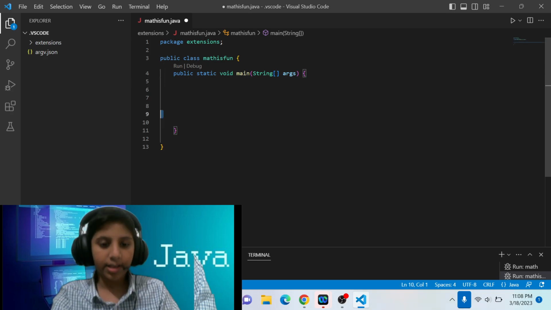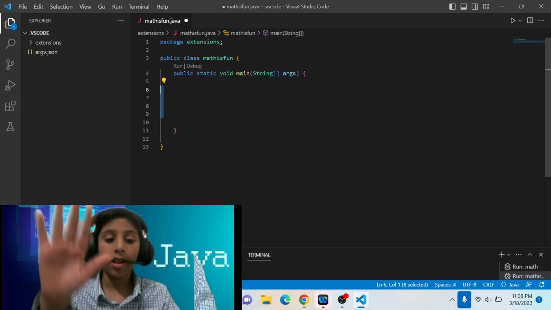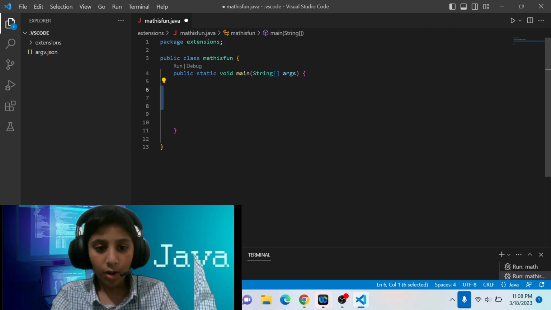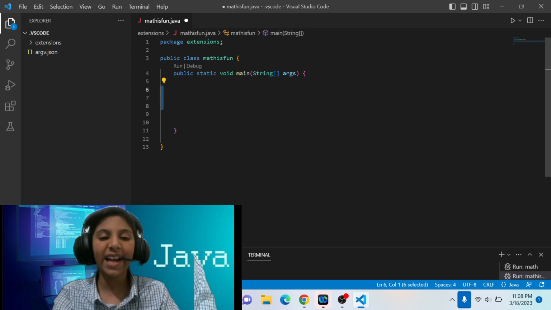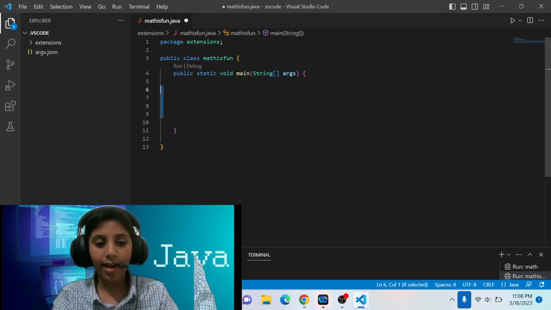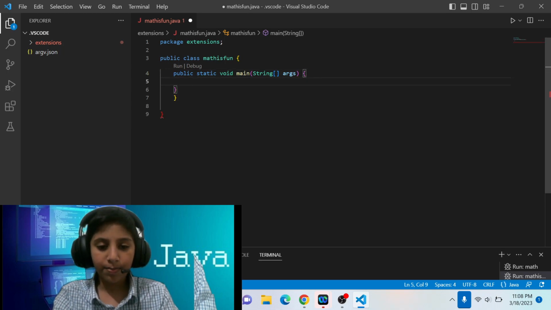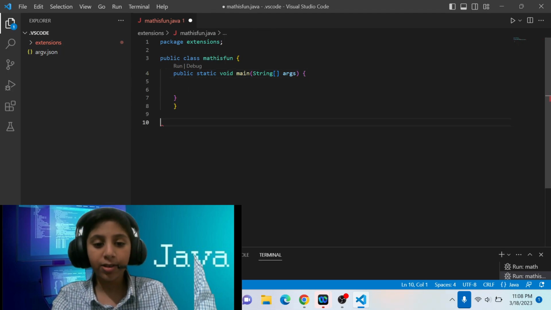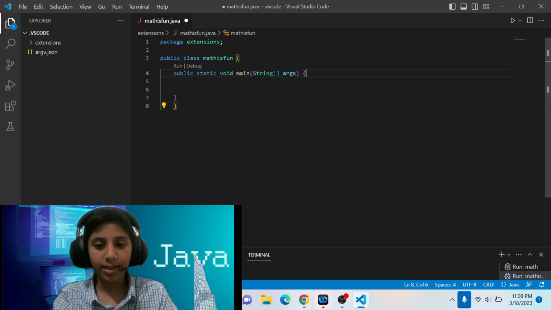Java Math.random is a method, so you have to write those parentheses. Math.round is also a method.